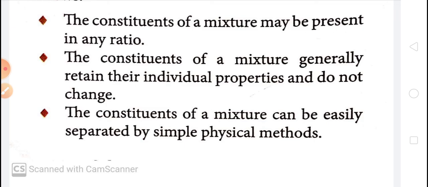In your next class, we will study some different methods of separation of substances.